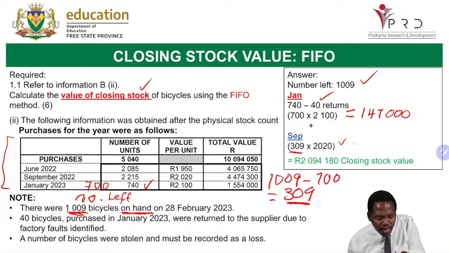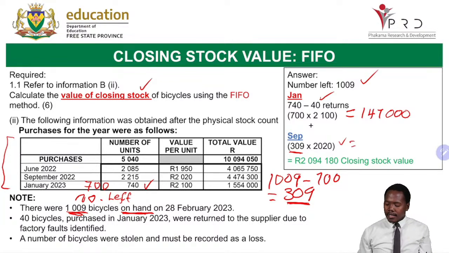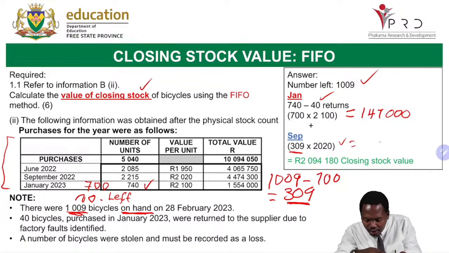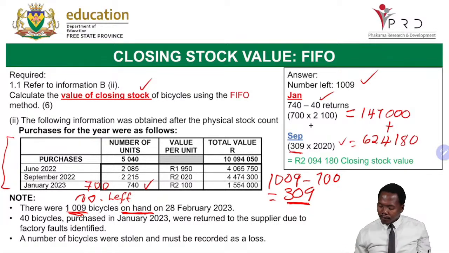Now for interest sake, let's see how much we get here. 309. Let's calculate together. Multiply by 2020. Then here we get 624,180. Now we are going to add the 2.